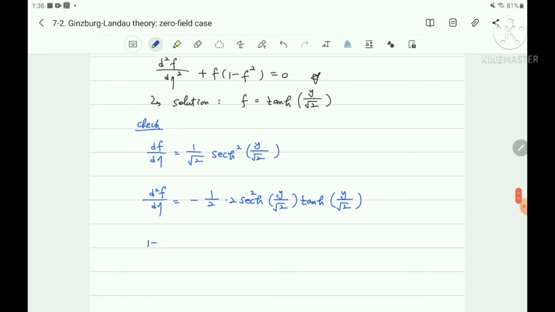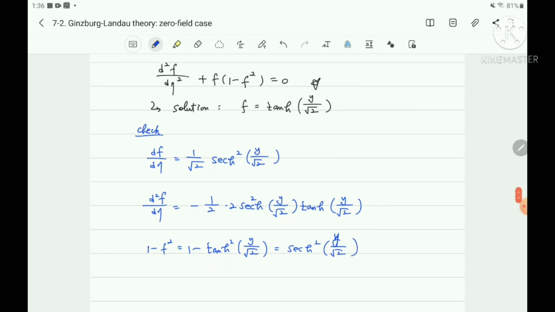And also 1 minus f squared is 1 minus tanh squared, which is sech squared of eta over square root 2.